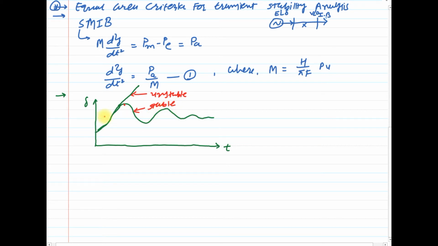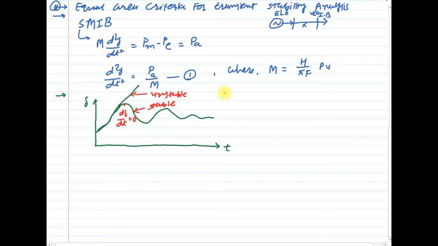At that point, if d delta by dt, the change in angle with respect to time, is reduced to zero, then the system remains stable.